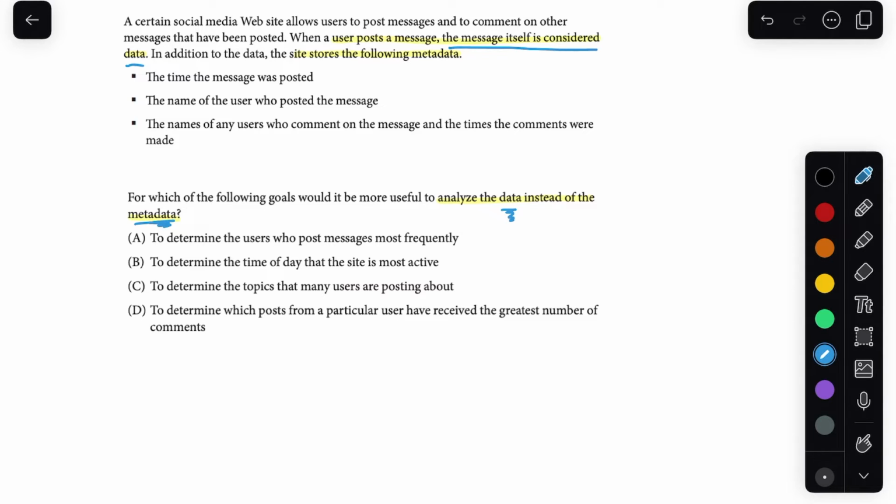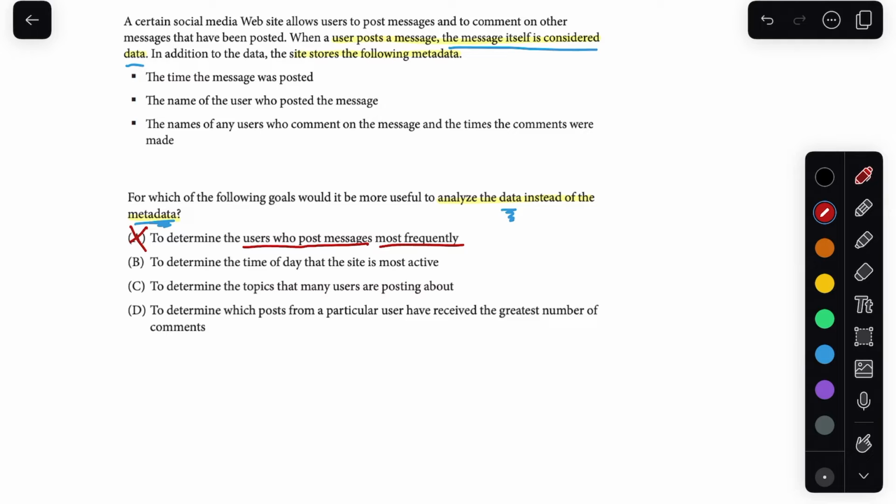The first one says, to determine the users who post messages most frequently. So take a second. Do you think that's metadata or data? I would say that this one uses our metadata. Most frequently implies that we need to be looking at the time. The time that the message was posted is the metadata. And then we also need to figure out the user that does that. The name of the user who posted the message is also metadata. So we're not actually using what the user posted in their message at all to figure this out. So I would say A is not the right answer.